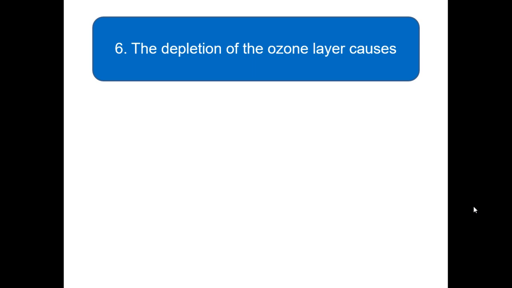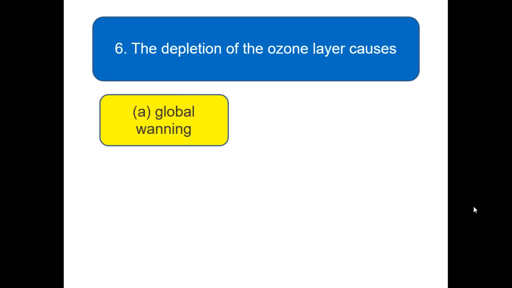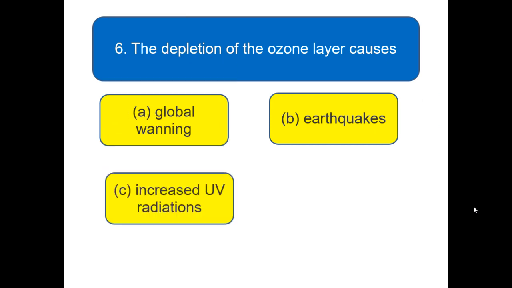The depletion of the ozone layer causes global warming, earthquake, increased UV radiation, acid rain. Clear? It's global warming, not warning. It's just a typing mistake. So read the question carefully. Depletion of the ozone layer causes global warming, earthquake, increased UV radiation, ultraviolet radiation, or acid rain. I hope you got the answer. Here we go for the next question.